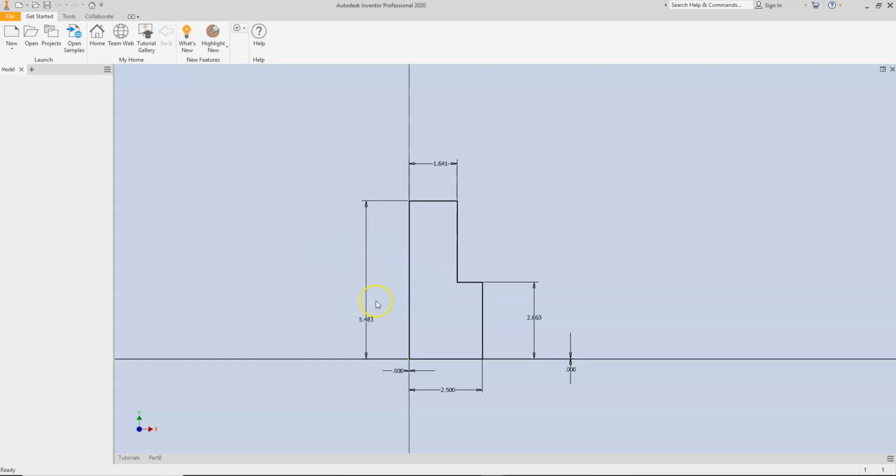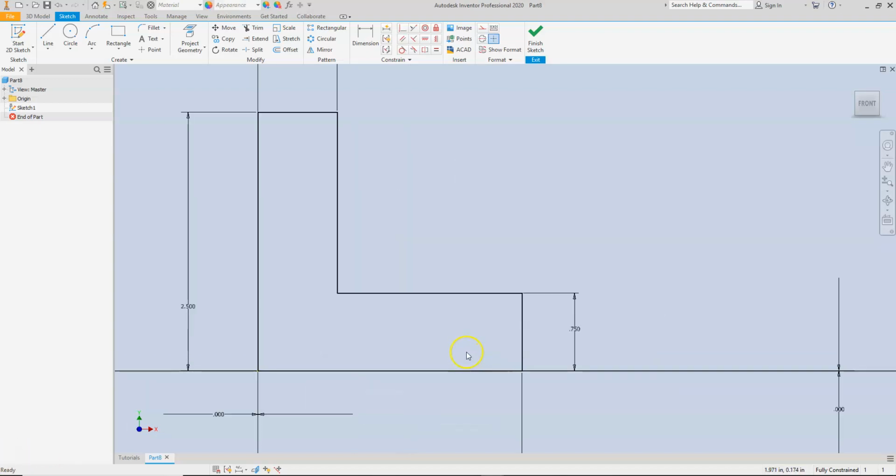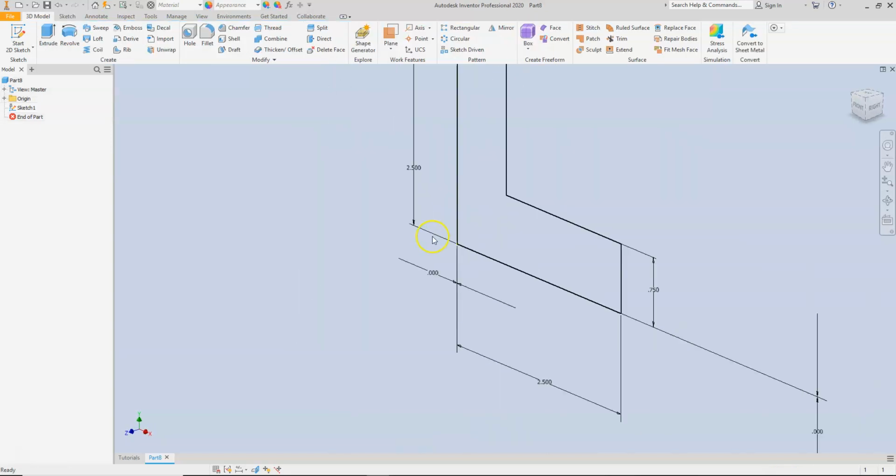So from the sketch that we created earlier, continue to modify the dimensions and make these all match the same dimensions on page 216. When you complete modifying all of the dimensions, you're now ready to extrude this part. The next thing is going to be making the actual part three-dimensional. So what you're going to do is hit the finish sketch button in the upper right-hand corner of your screen.